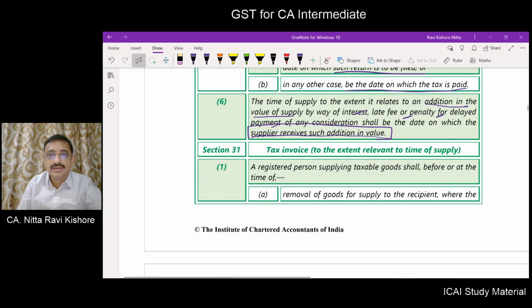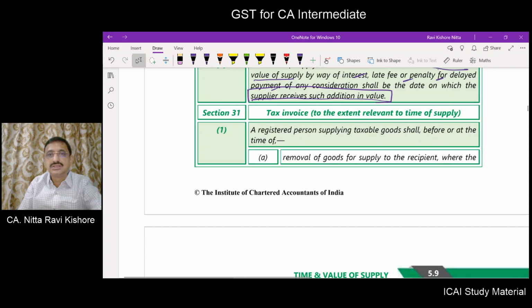Next, tax invoice. The provisions of tax invoice we are going to discuss only the relevant parts which are required for the purpose of understanding the time of supply in a better manner.